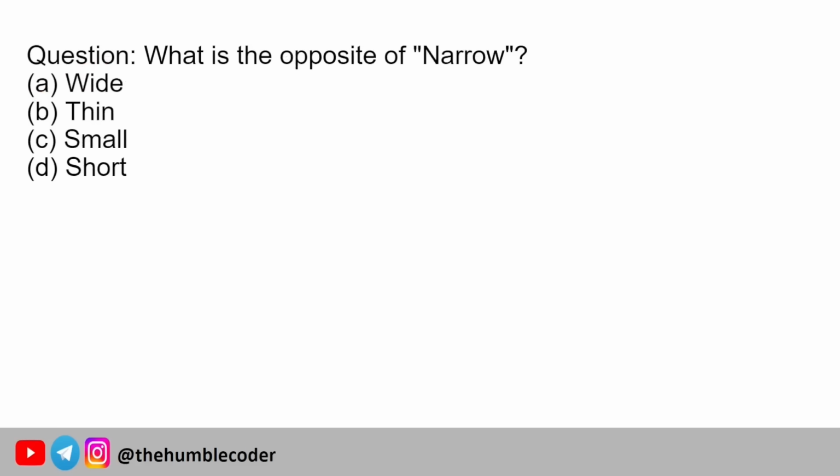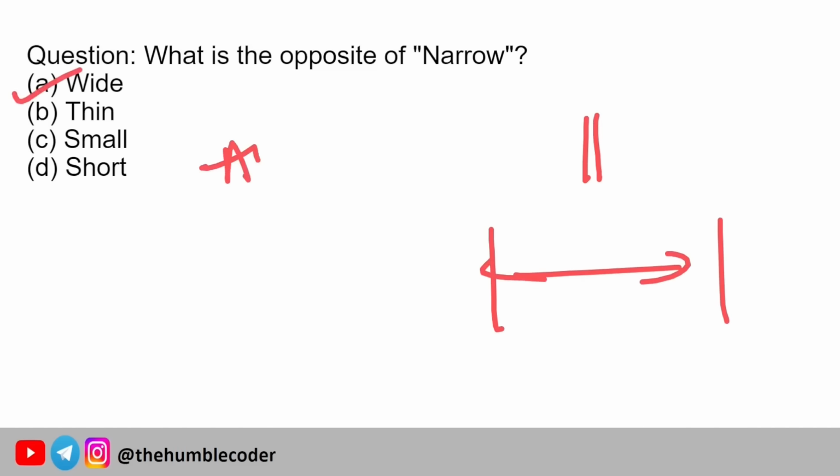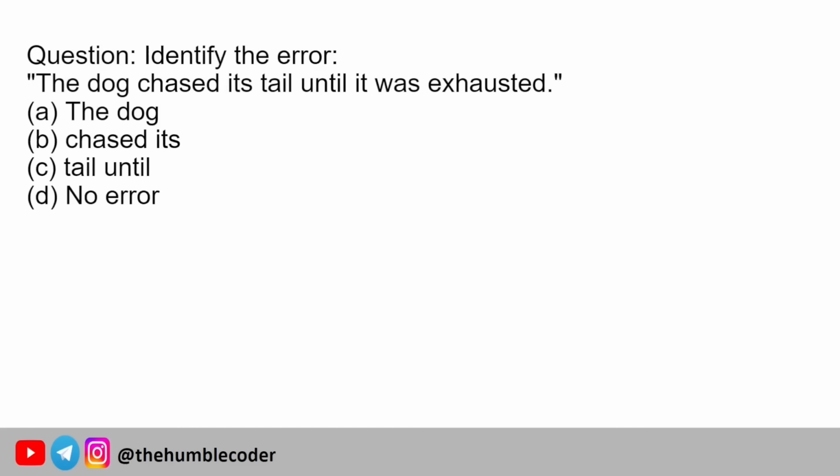Moving on, what is the opposite of narrow? We have 4 options: wide, thin, small, short. So narrow means a very short space. Okay, this is narrow, and then the opposite of it is going to be wide. Okay, this is wide. So the correct answer is option A, which is wide. Let's move on to the next question now.